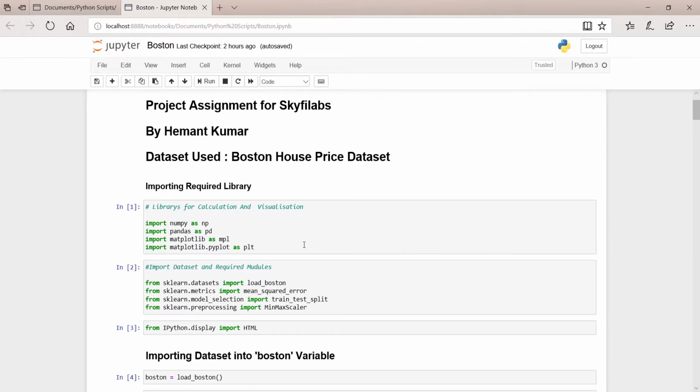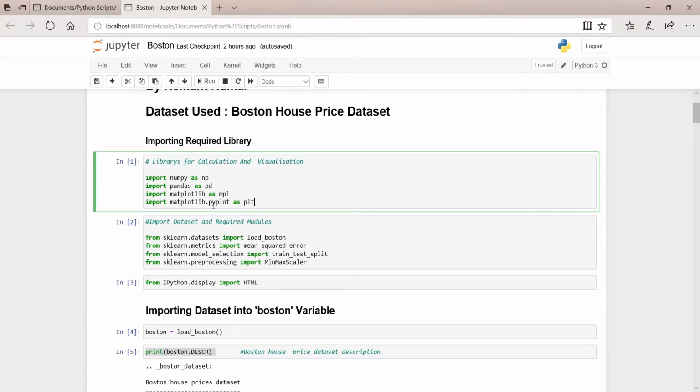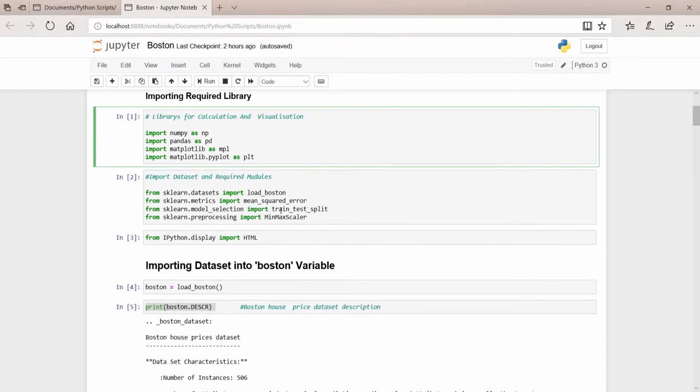So first we have to import all the libraries: NumPy with alias name np, Pandas with alias name pd, and matplotlib.pyplot with alias name plt. Then we have to import from sklearn datasets and sklearn.metrics the following modules: load_boston, mean squared error, train test split, and MinMaxScaler.